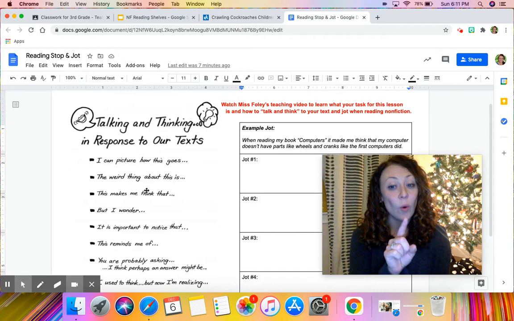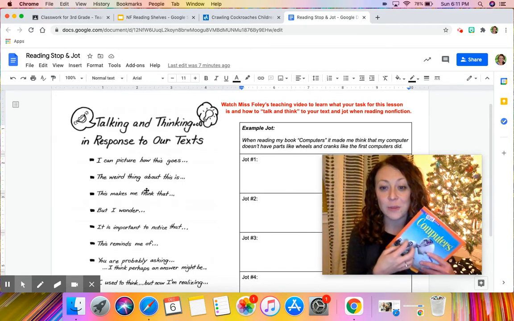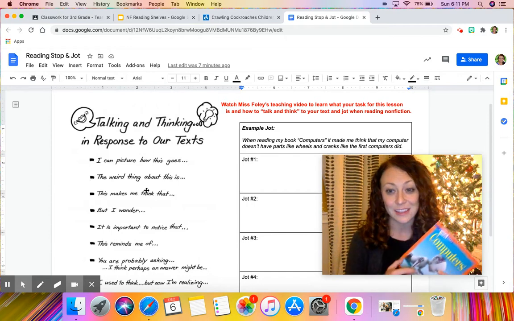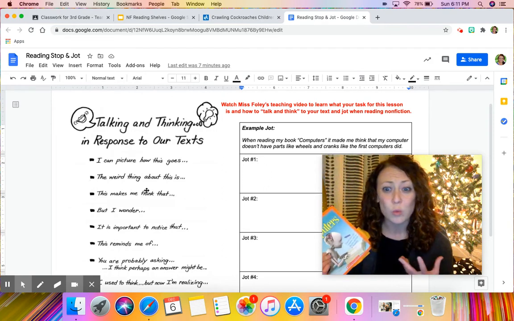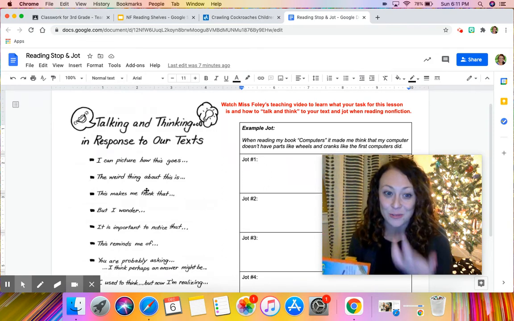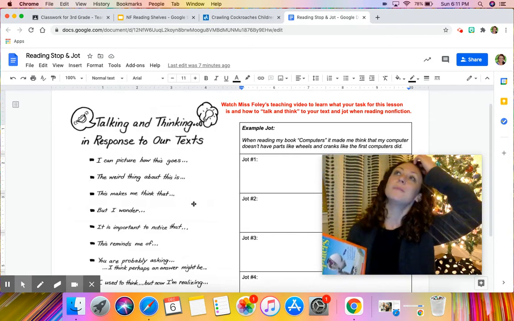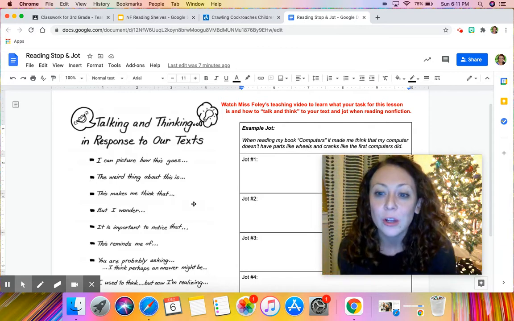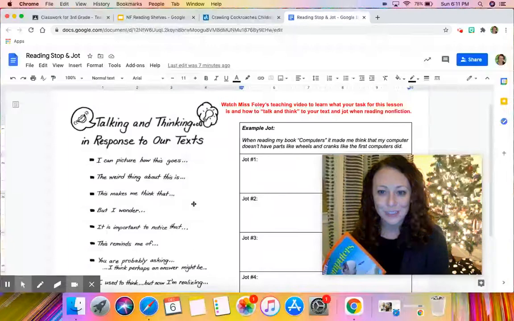You're not just going to only use that sentence starter. You have to add on. You have to use information from your book to complete the sentence. Maybe there's a really weird fact you learned and you want to talk about it and say what it makes you think about. Another one: this makes me think that. So this makes me think about this other book I read or about this other animal and how this other animal is very similar to this.